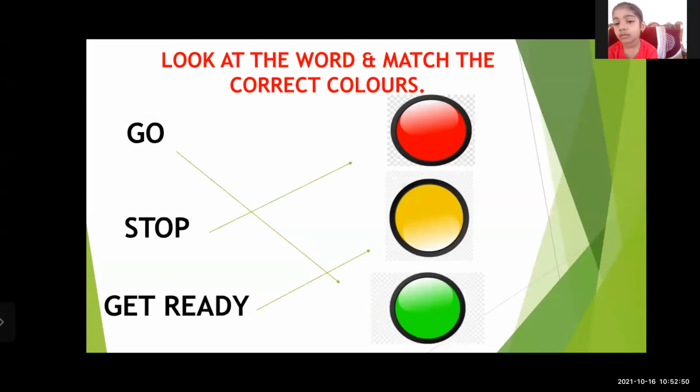And you have to just remember one thing. When you go out and when the signal comes, just look at the signal, whether it is red, yellow, or green. If it is red, we have to stop. Okay. And when it is yellow, we have to get ready. And when it is green, then we have to go. Okay, dear students, all of you have understood the topic? Yes or no? Yes.